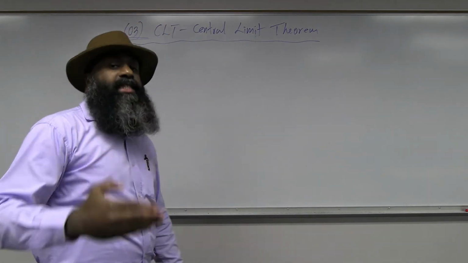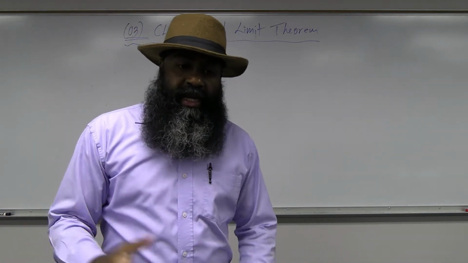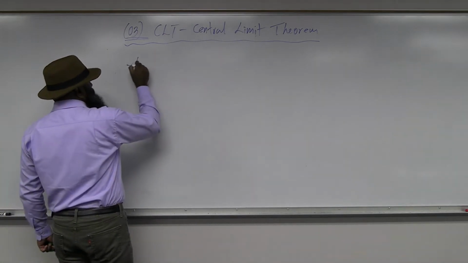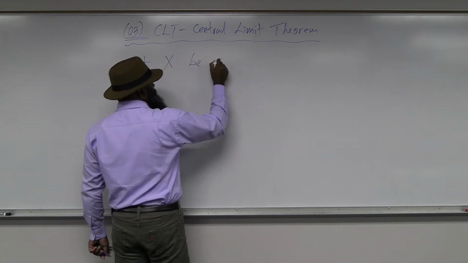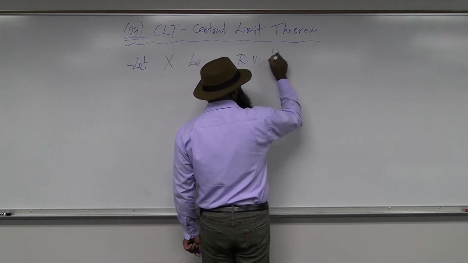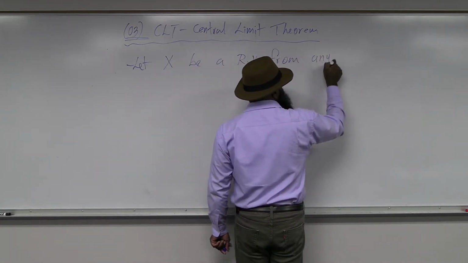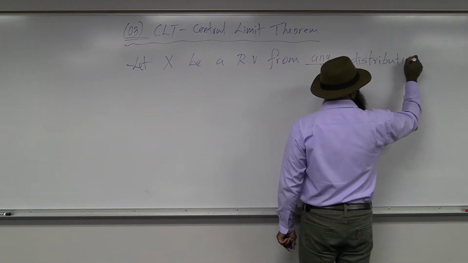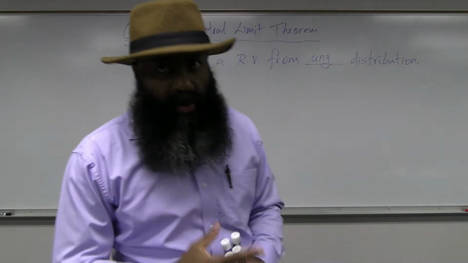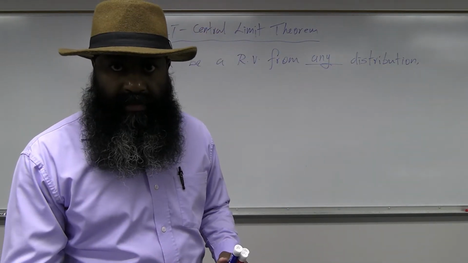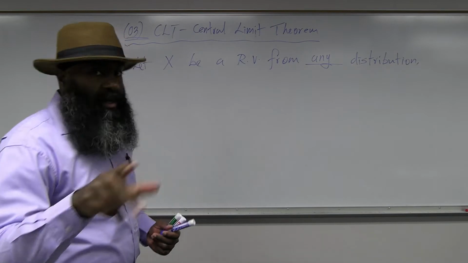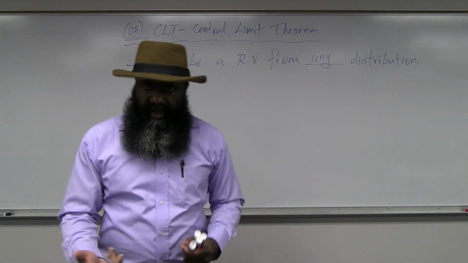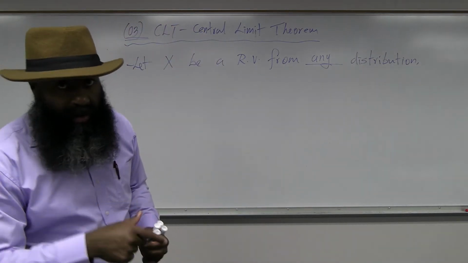I will let x be a random variable from any distribution. For any distribution, we know how to calculate the mean and variance. So I will add one additional part. Let x be a random variable from any distribution whose mean equals mu and variance equals sigma squared.